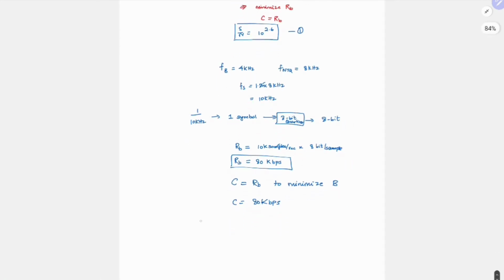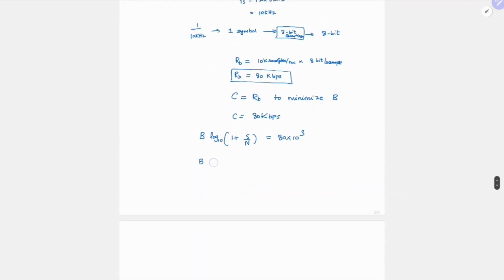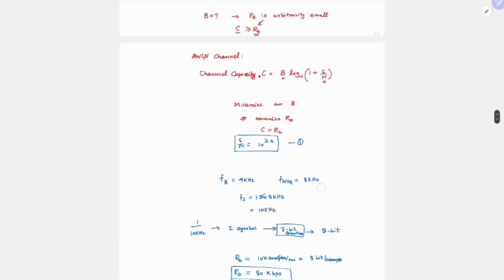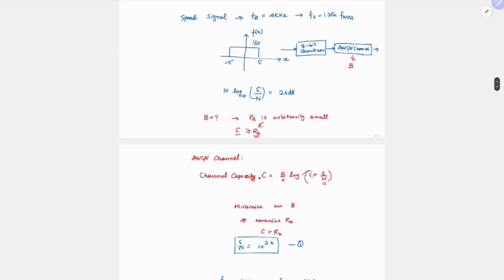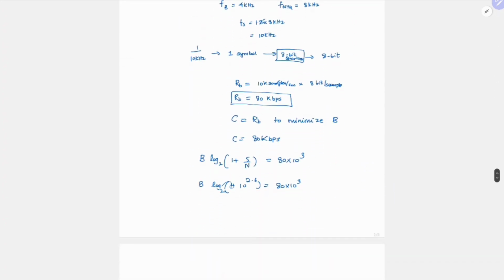So C is nothing but bandwidth into log of 1 plus S by N. So this is equal to 80 into 10 power 3. So B log of 1 plus S by N, with S by N being 10 power 2.6, equals 8 into 10 power 4. For this we can use the calculator. Here we are dealing with bits, so this should be log base 2, and the units are bits per second.